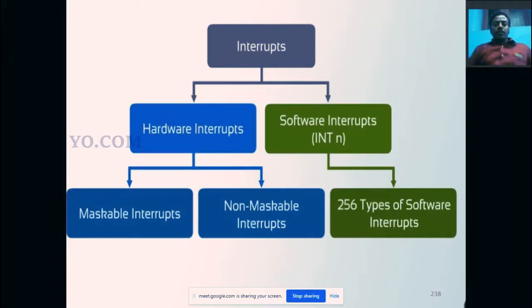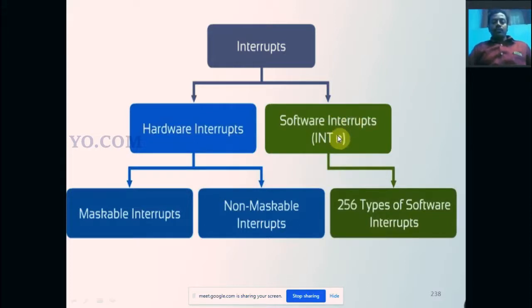Hardware interrupt is again divided into two types, maskable interrupt and non-maskable interrupt. Software interrupt has no further types, but there are around 256 software interrupts. A software interrupt is accessed by int n, where n is the number, starting from 0 to 255.